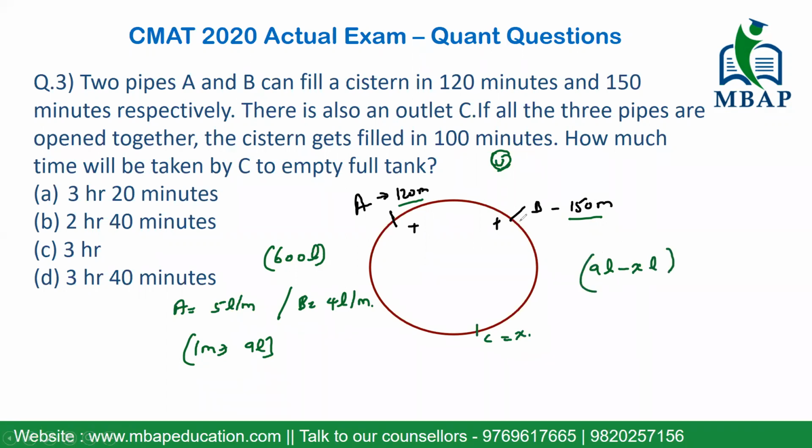It's been said the whole tank was filled in 100 minutes. So the overall operation was going on for 100 minutes. So (9 minus X) into 100 should be equal to the total volume which we have assumed it to be, 600. 100 goes out. The question was as simple as 9 minus X is equal to 6. So what is the value of X? The value of X will be 9 minus 6, which is 3. Very beautifully you have solved this question. And the answer for this question would be option number C, which is 3 hours.